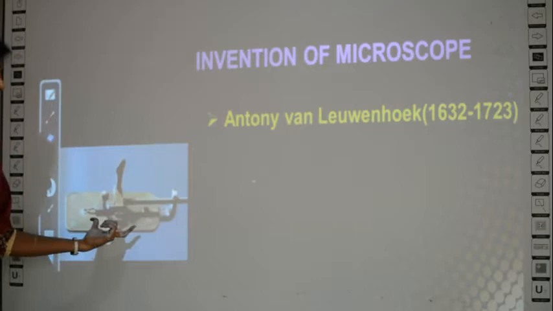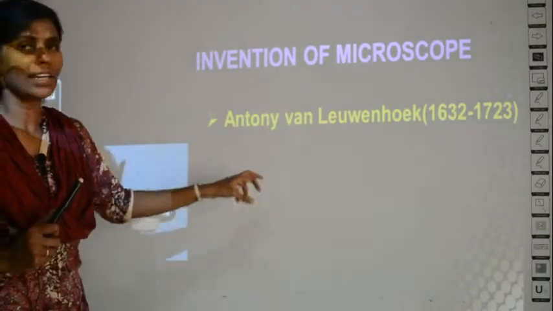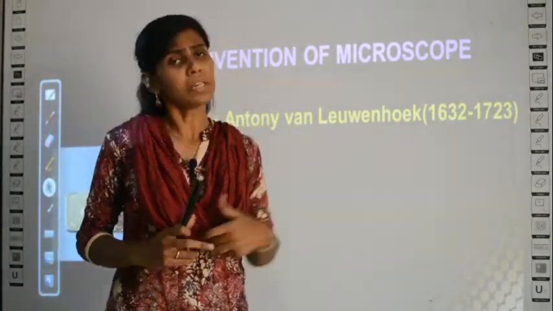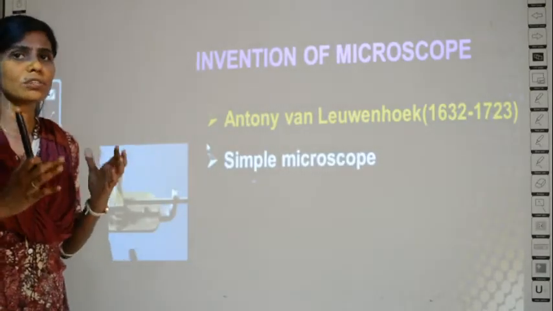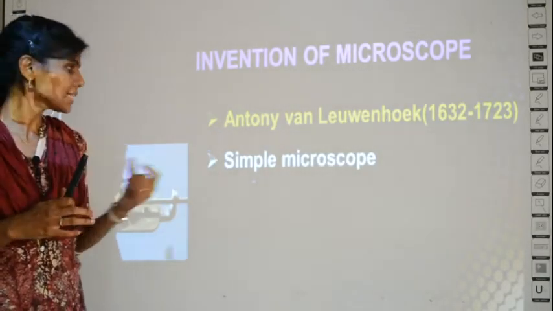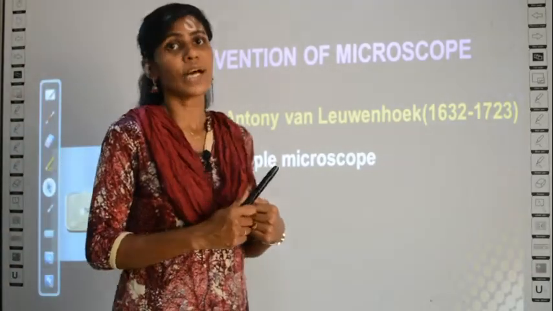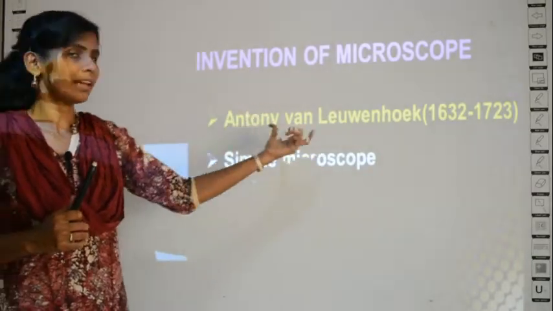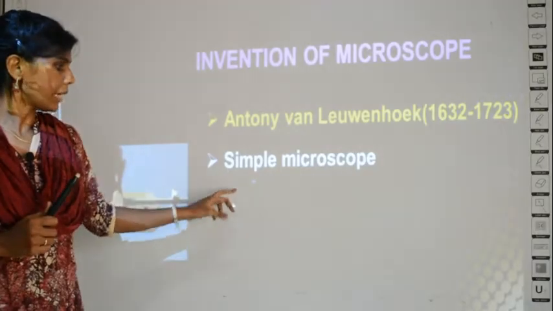This was the first microscope, invented by Antony van Leeuwenhoek, and this man lived from 1632 to 1723. The microscope he designed was called a simple microscope. What we have now we call a compound microscope, right? So the microscope which Antony van Leeuwenhoek made is called a simple microscope.